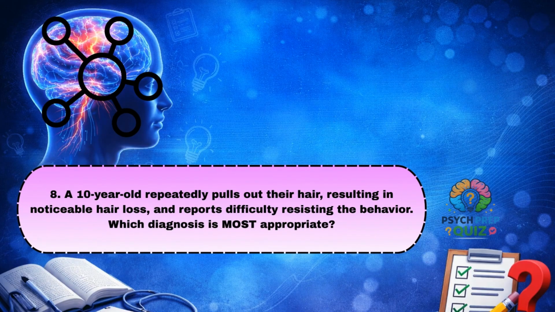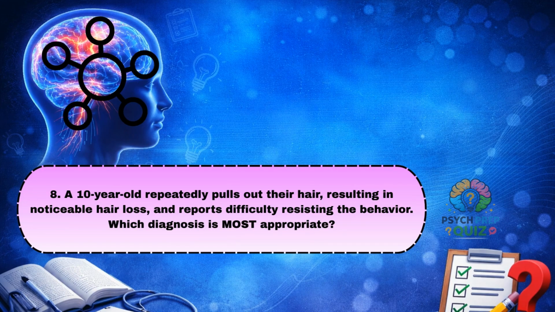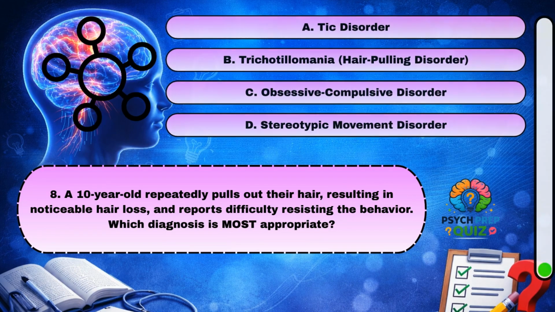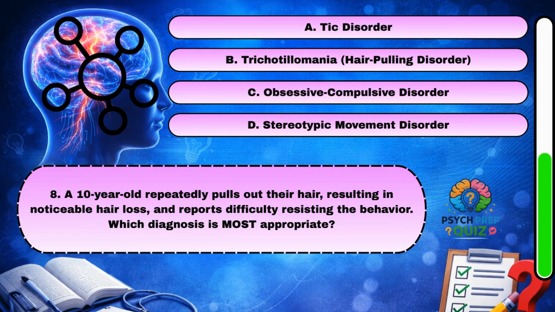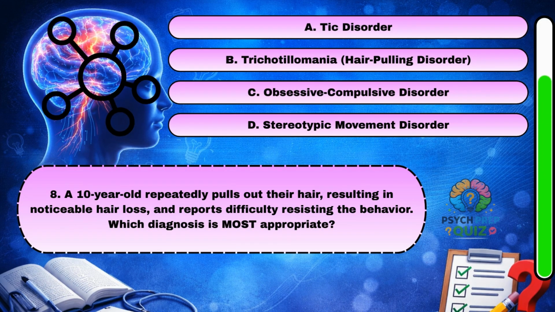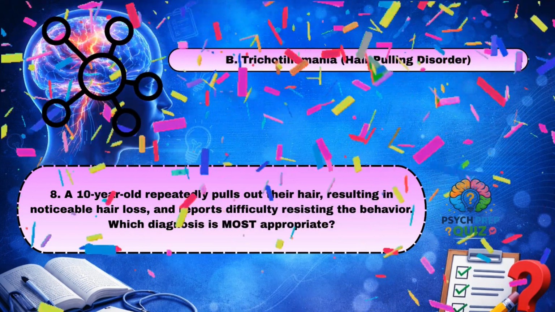A 10-year-old repeatedly pulls out their hair, resulting in noticeable hair loss, and reports difficulty resisting the behavior. Which diagnosis is most appropriate? B. Trichotillomania, hair pulling disorder.